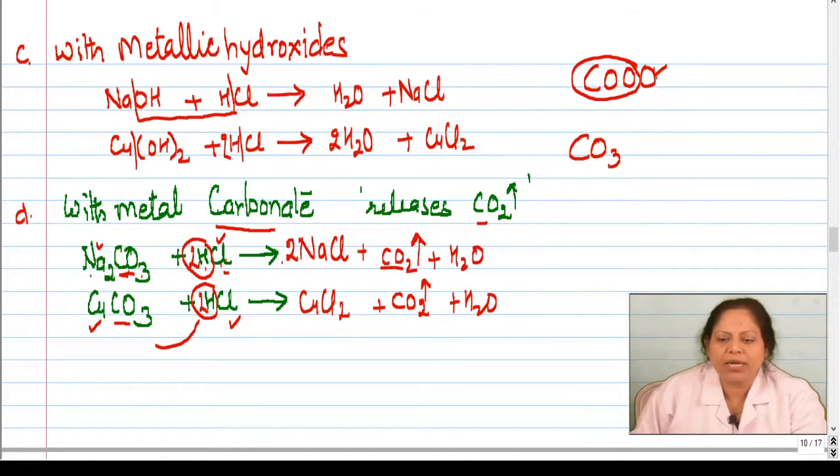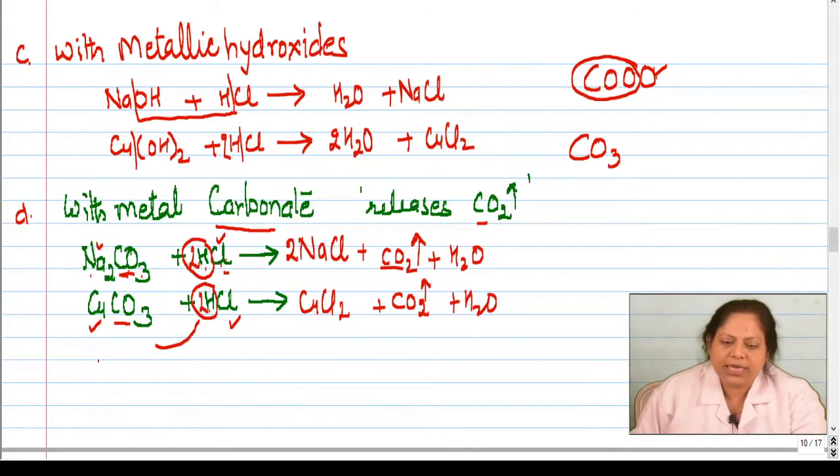The oxygen left behind combines with hydrogen to form water, and the chloride and the metal forms what? Metal chloride. So the same way you can see, if you take copper carbonate, right, same, the oxygen with hydrogen will form water, carbon dioxide will be released, and this copper will combine with chloride.